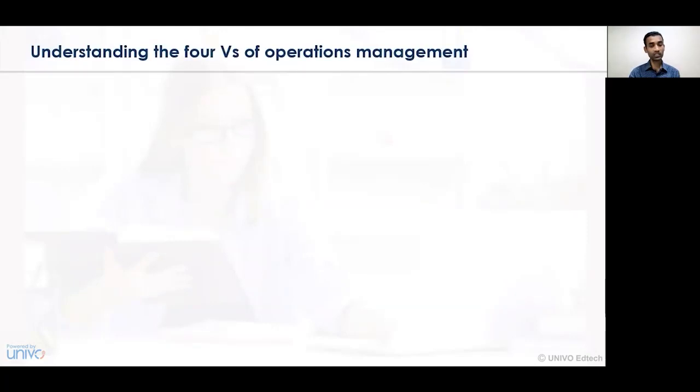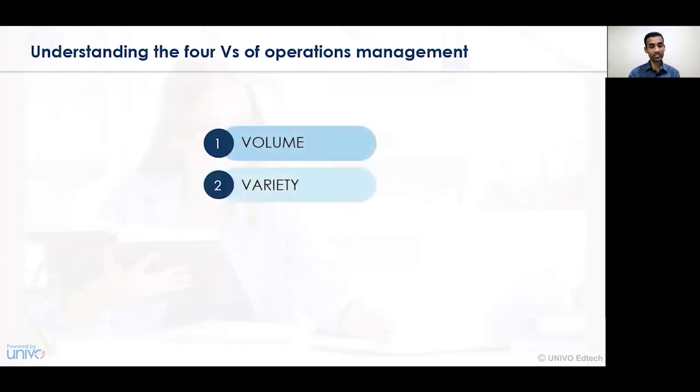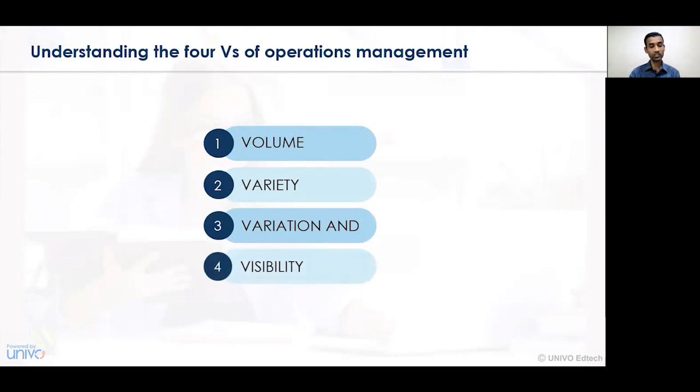Now let's understand the four V's of operations management. The first V is volume, the next is variety, the third is variation, and lastly, the fourth is visibility. With respect to volume, it deals with the quantity of goods and services that you are going to manufacture. With respect to variety, it deals with the type of goods and services that you are manufacturing, and what variety will actually be made available to the consumer.